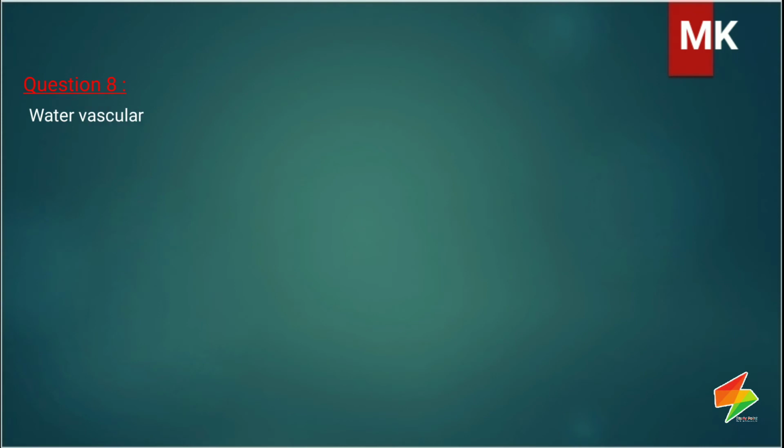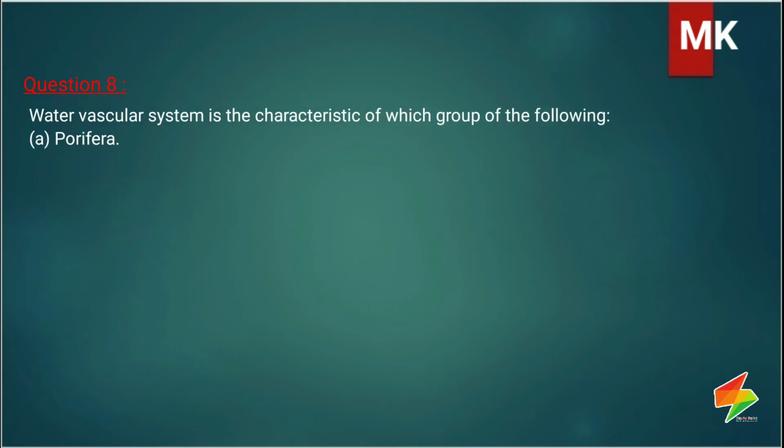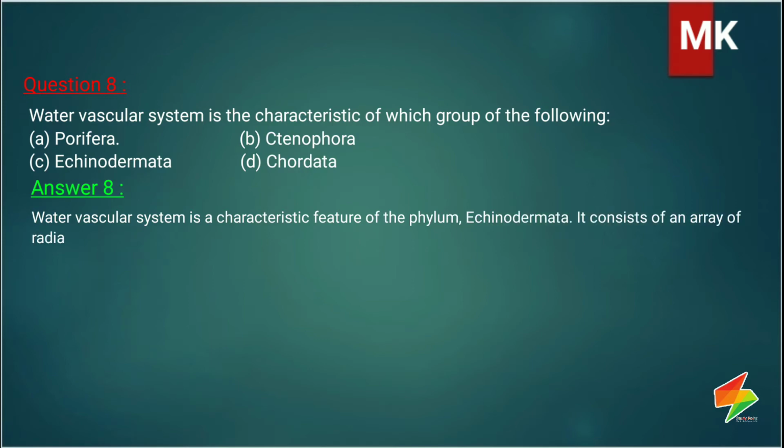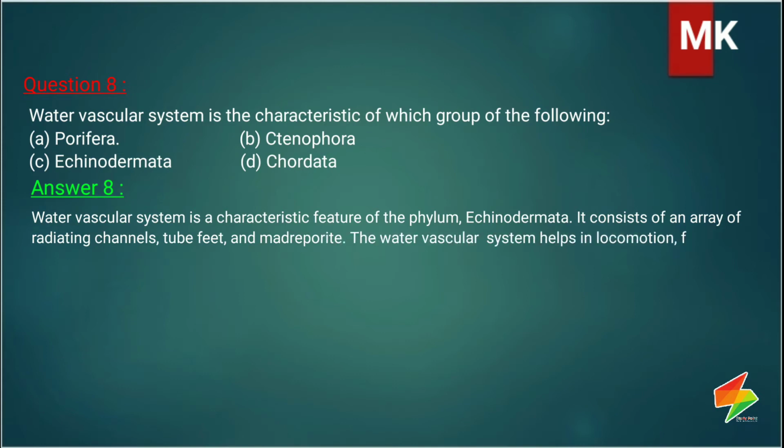Question 8. Water vascular system is the characteristic of which group of the following? A. Porifera, B. Ctenophora, C. Echinodermata, D. Chordata. Answer 8. Water vascular system is a characteristic feature of the phylum Echinodermata. It consists of an array of radiating channels, tube feet, and madreporite. The water vascular system helps in locomotion, food capturing, and respiration.